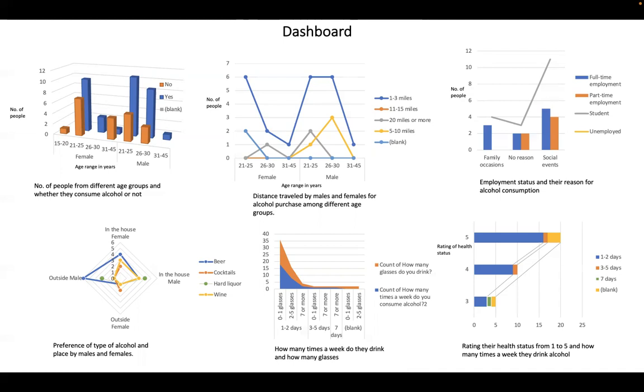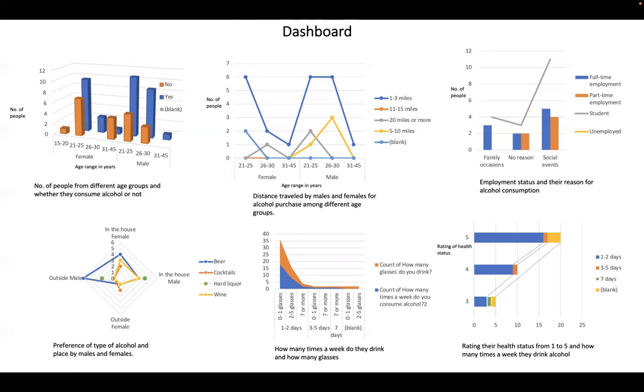The next one represents the reason for alcohol consumption among students, employers, and unemployed people. Many students consume alcohol for social events, followed by family occasions, and very few consume alcohol for no reason, while the part-time employees, represented by the orange color, consume alcohol for social events and also for no reason. Moving to the next one, it represents the preferred alcoholic beverage among men and women and the place preferred by them to consume alcohol. It shows that men prefer beer and drinking outside, whereas women prefer drinking beer in the house.